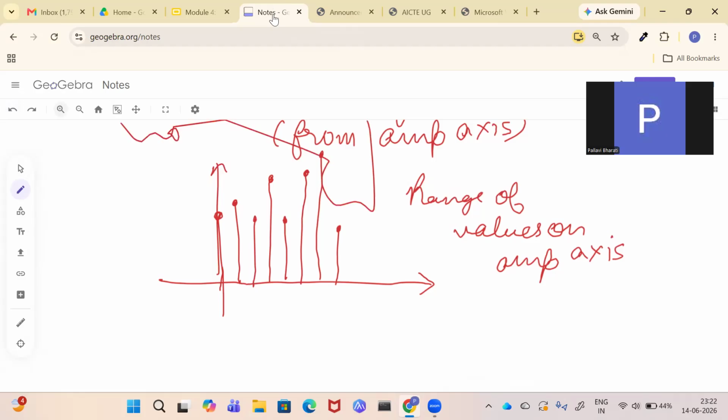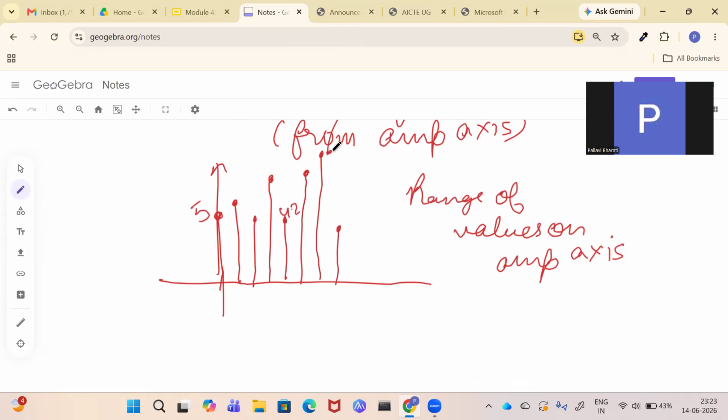Now see this value, if I make it 5, then the next value here, suppose this is the lowest one, this is say 4.2.